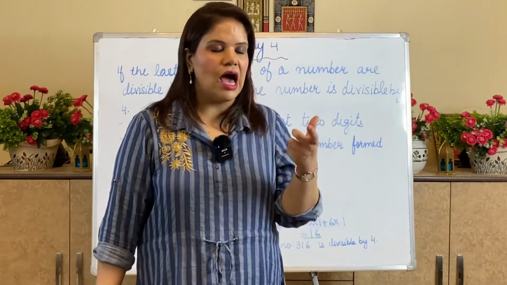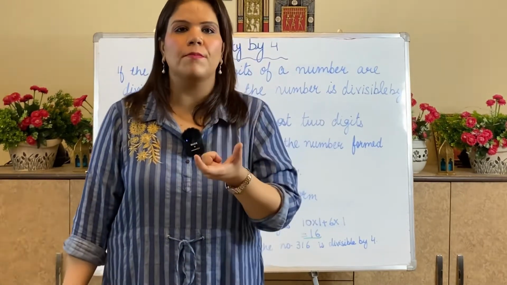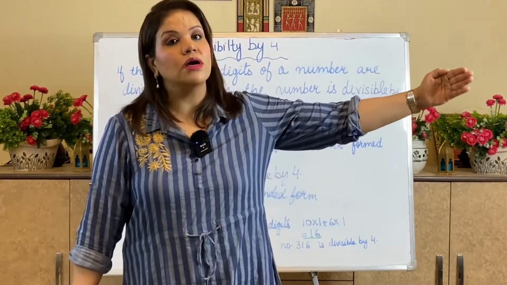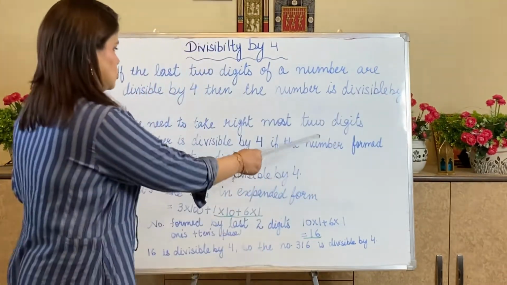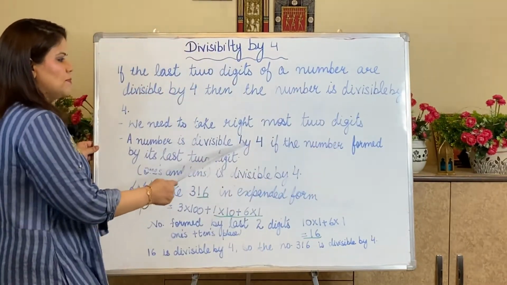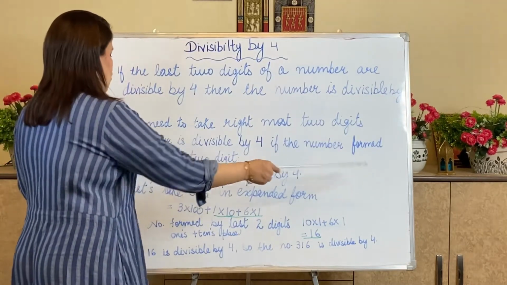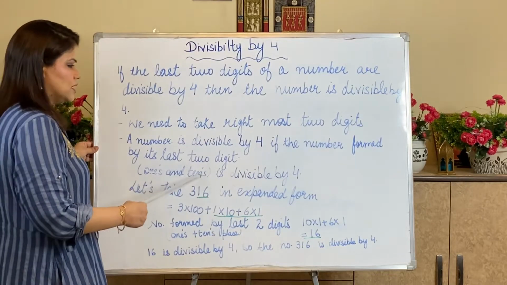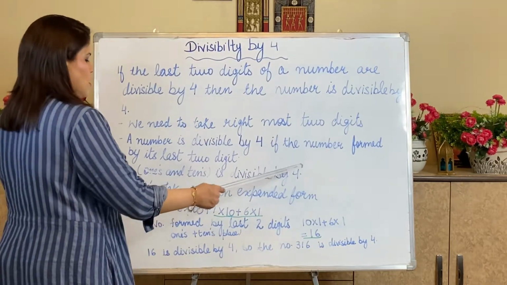And for that, I will be taking the number formed by the last two digits of a 3-digit number from the rightmost. A number is divisible by 4 if the number formed by its last two digits, that is ones and tens, is divisible by 4.